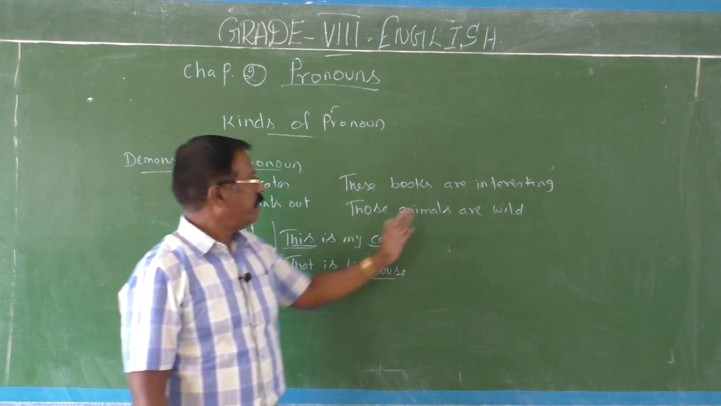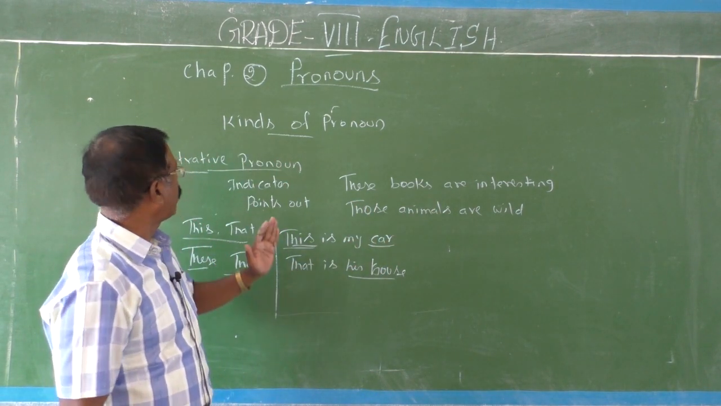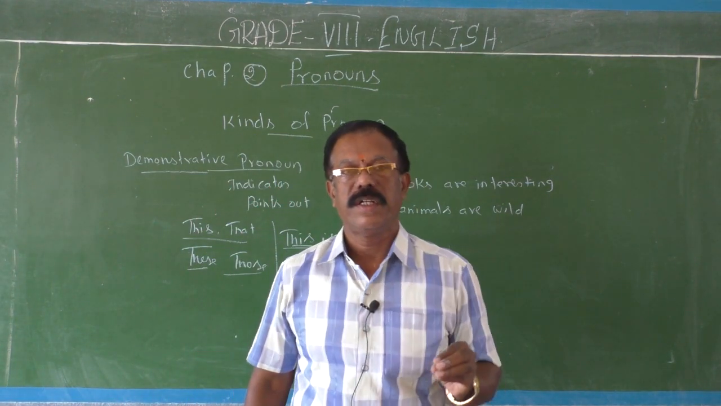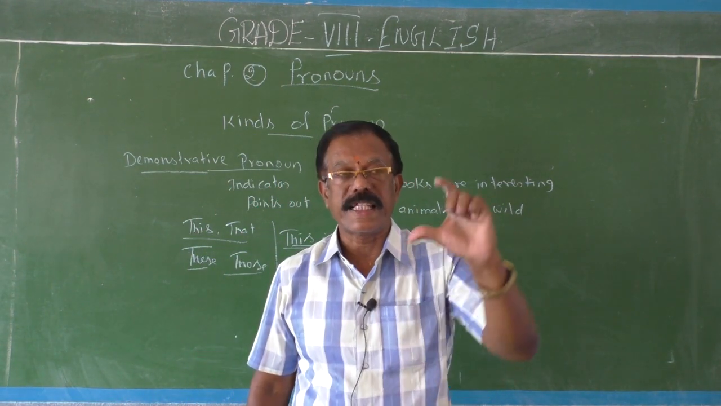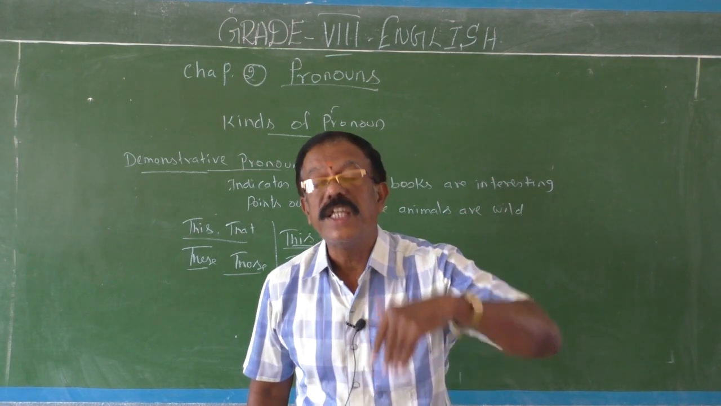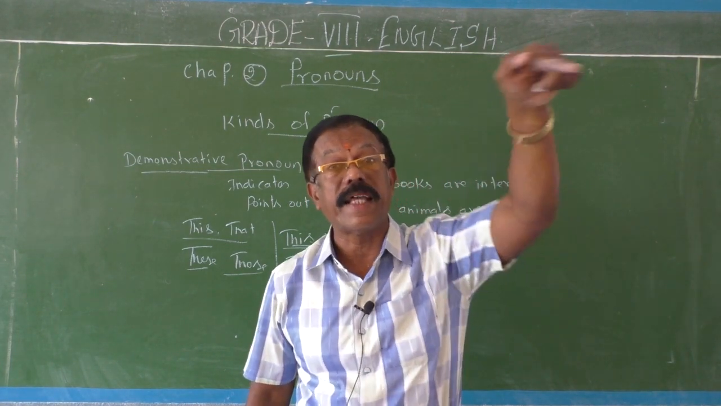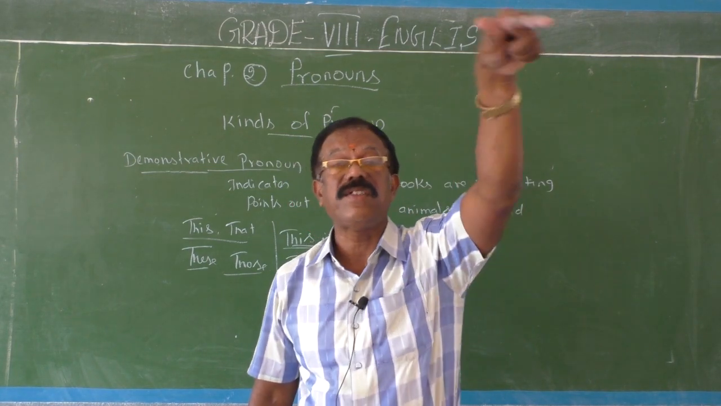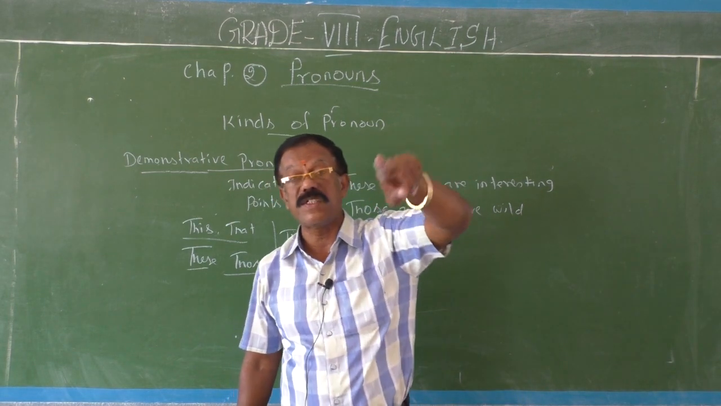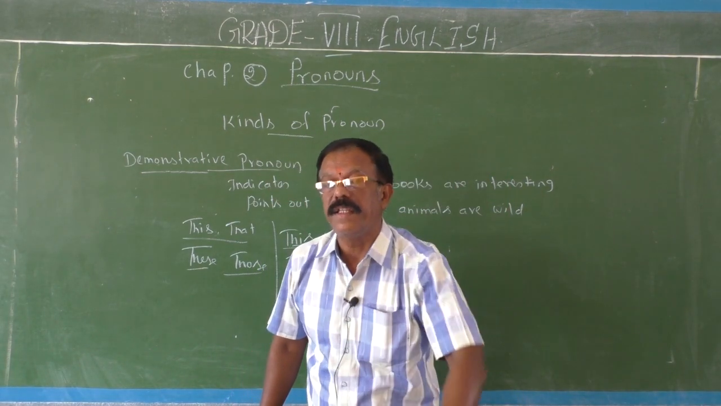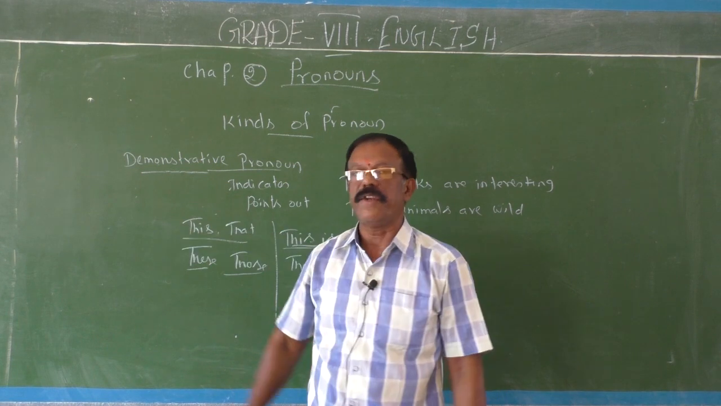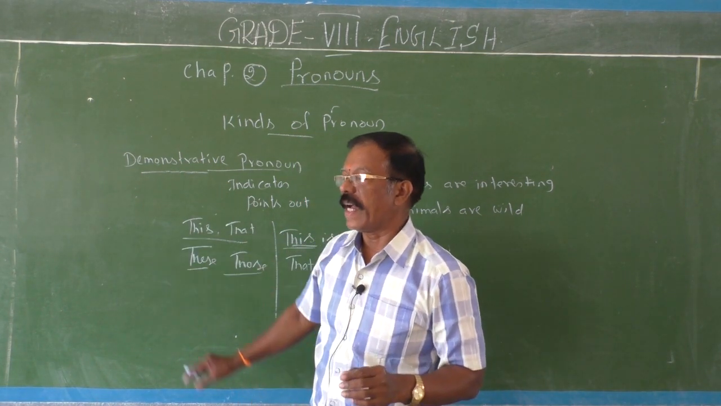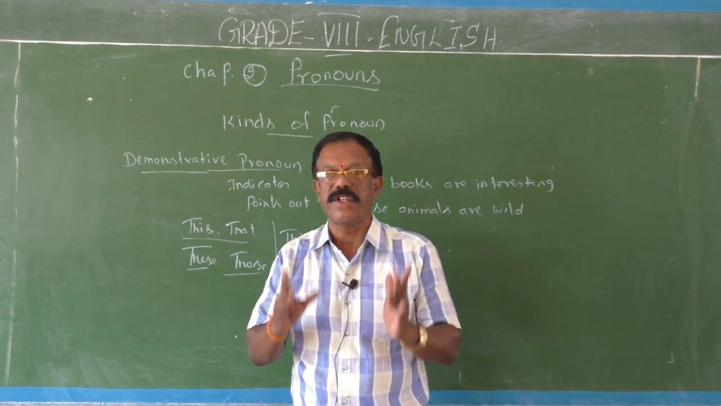So these four, this, that, these, those, are called demonstrative pronouns because they point out. They indicate the specific noun which is spoken of. We are talking about that noun alone. So these four indicate specific nouns about which we are talking. Therefore, they are called demonstrative. Demonstration means pointing out.